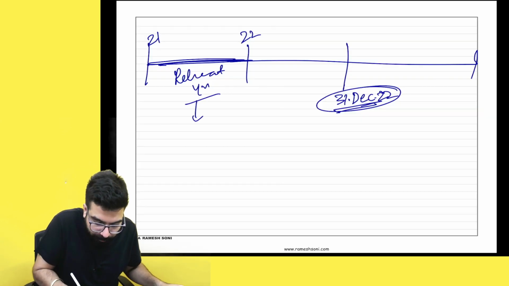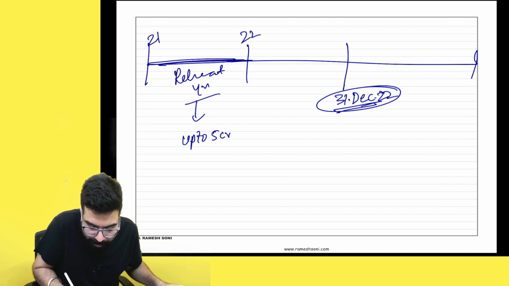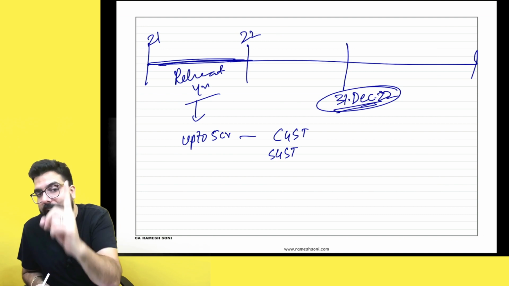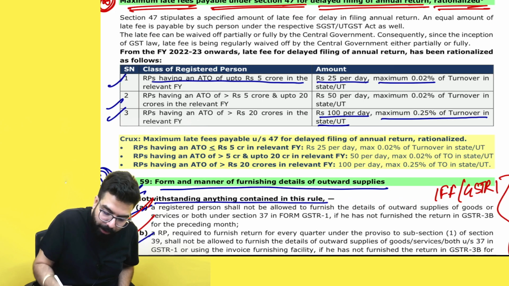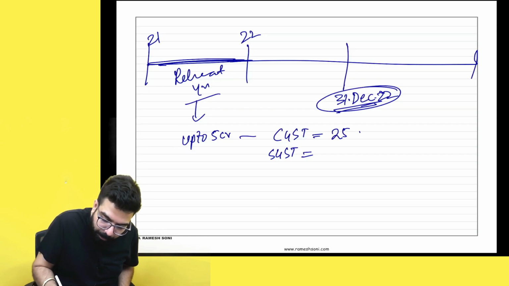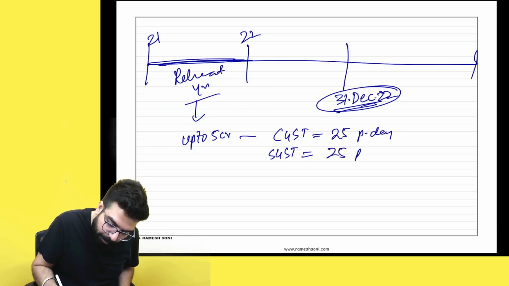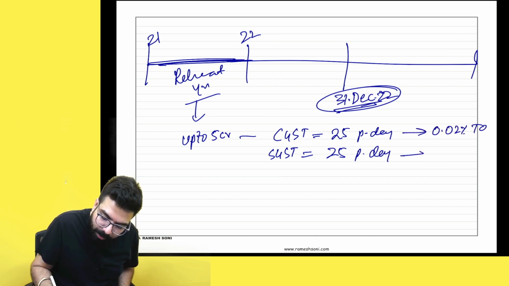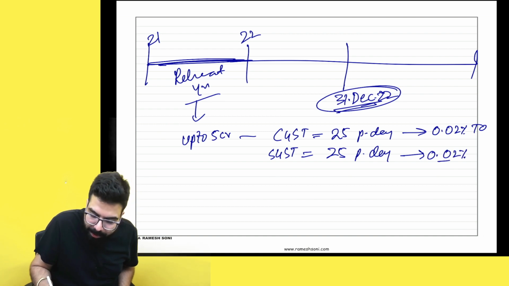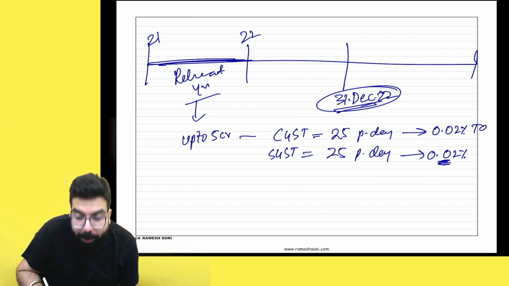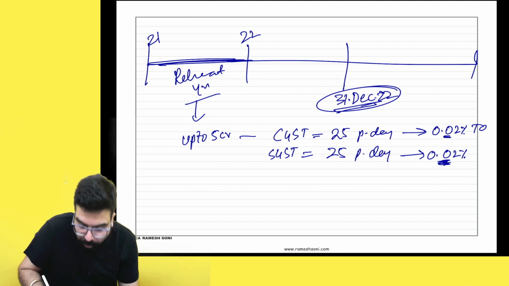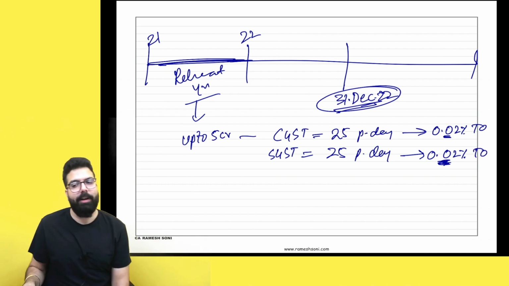So if my turnover is up to 5 crore, then for every day of delay in filing your annual return, you have to pay 25 rupees per day under CGST and 25 rupees per day under SGST, and this can be a maximum of 0.02% of the turnover. In the chart book, for CA final, I had mentioned 0.2%. You have to make it 0.02%. Okay, everyone? 0.02% of the turnover in state or union territory.